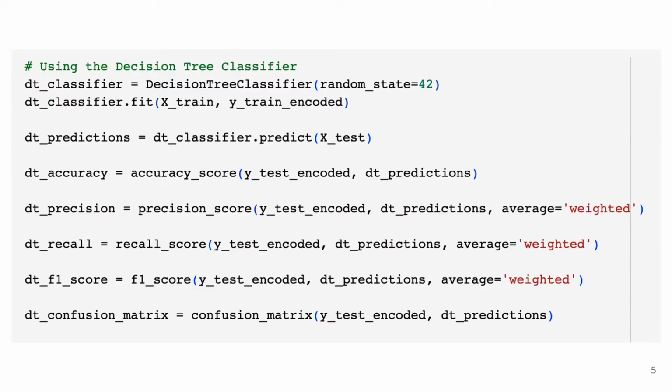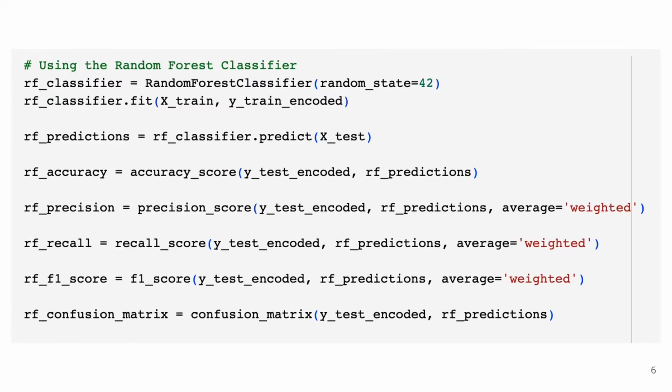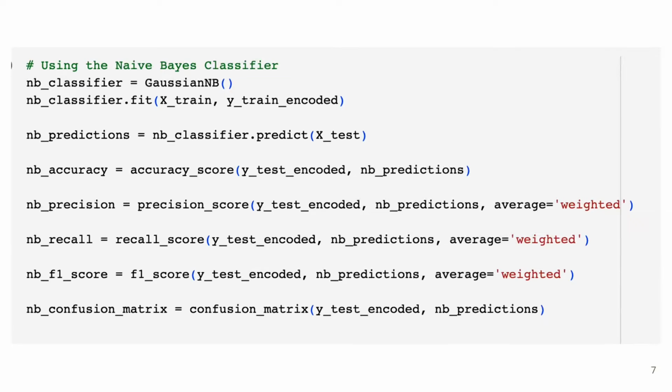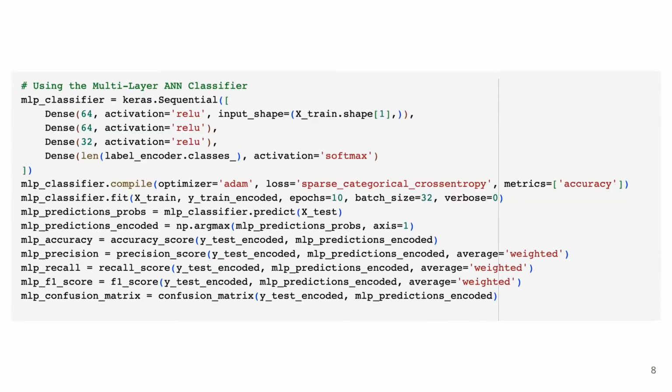So here's the code using the decision tree classifier and random forest classifier. This is the naive Bayes classifier. Here you go, the multi-layer ANN classifier, which is explained in detail in the last part.